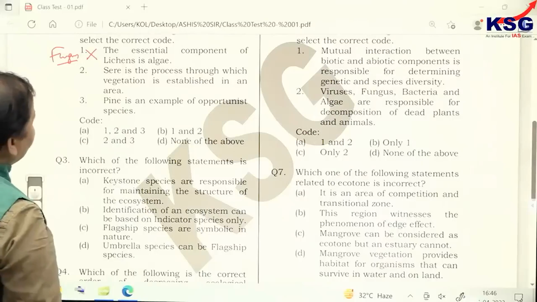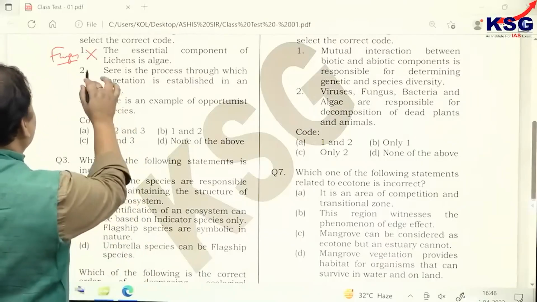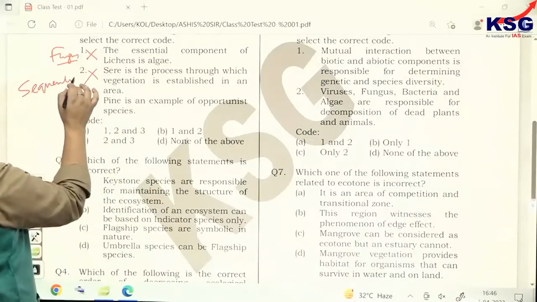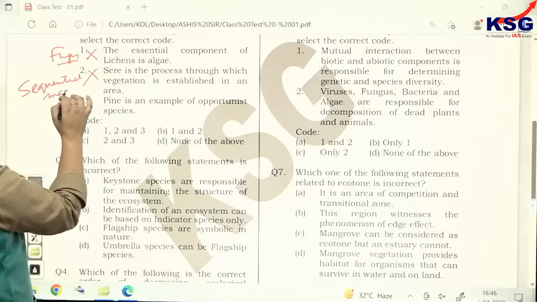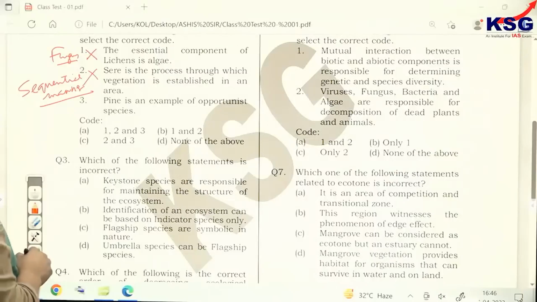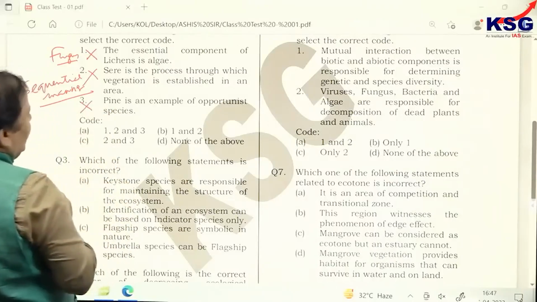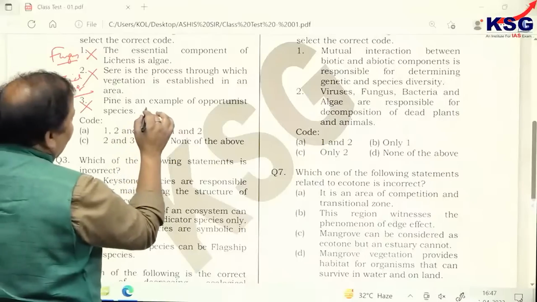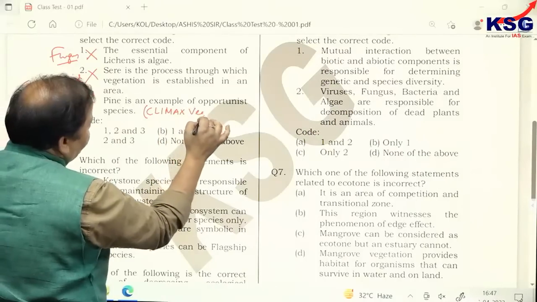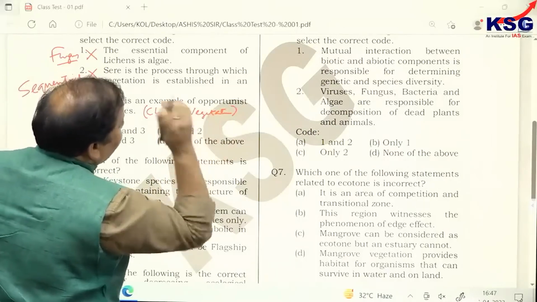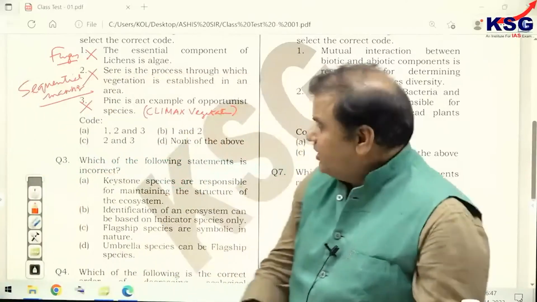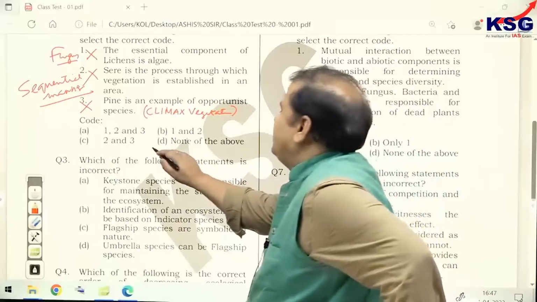Sere is the process through which vegetation is established in an area. That's also wrong. Why? Because sere is the sequential manner through which vegetation gets established. Pine is an example of opportunist plant. That's also wrong, because pine is an example of climax vegetation, not an opportunist plant. Clear? So you can see none of the above would be the correct answer.